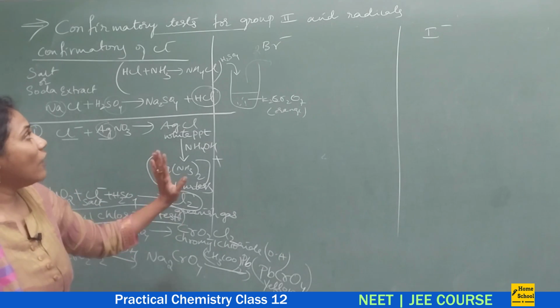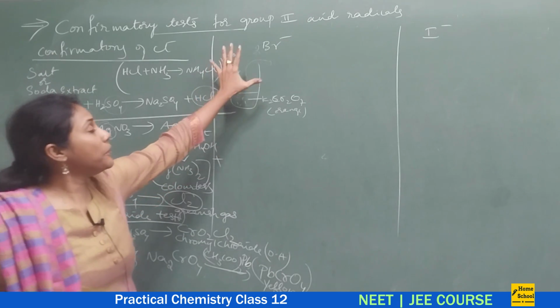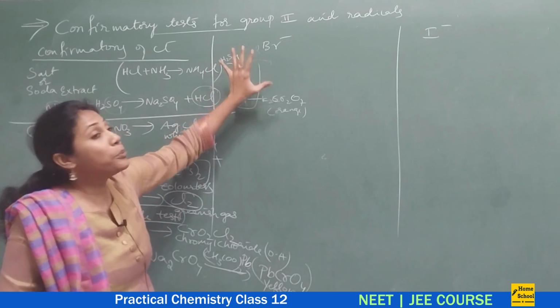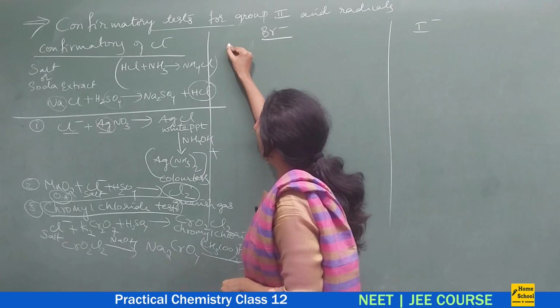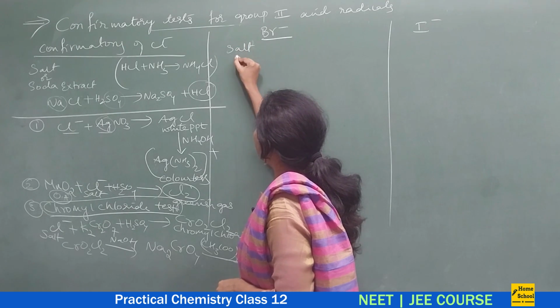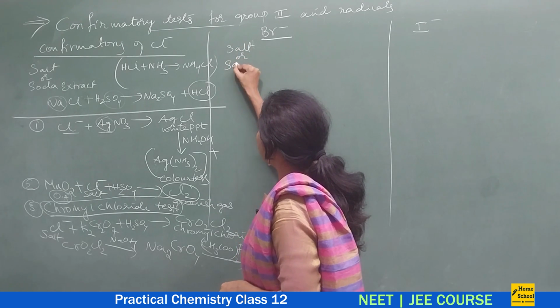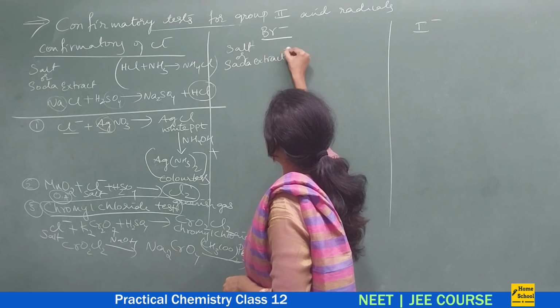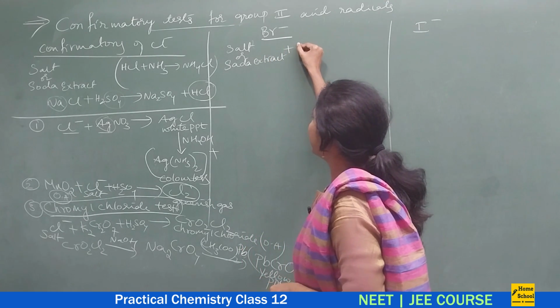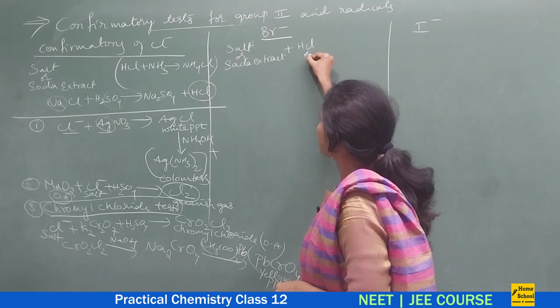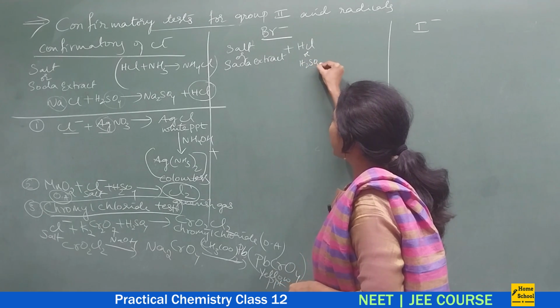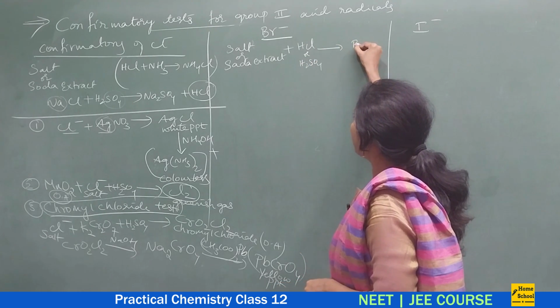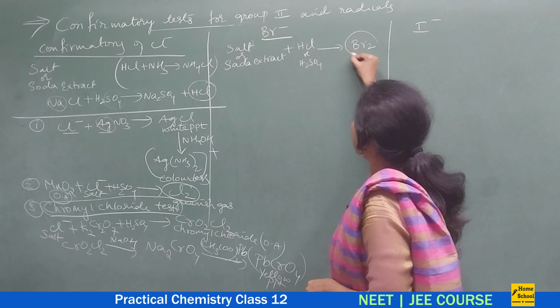Now let us understand the confirmatory reactions of bromide ion. Whenever you take the salt or soda extract, and add HCl or H2SO4, you will get reddish brown vapors, that is nothing but Br2 vapors.